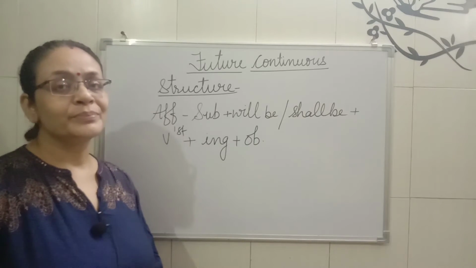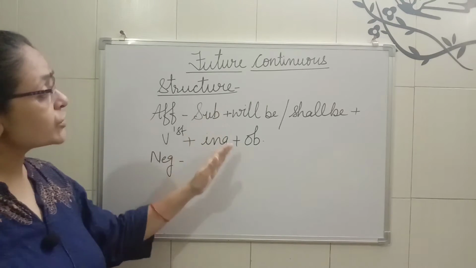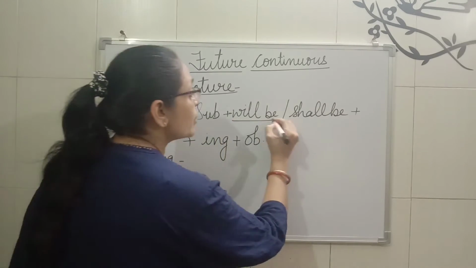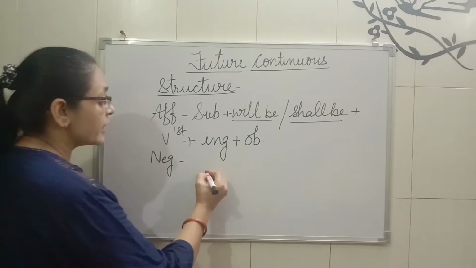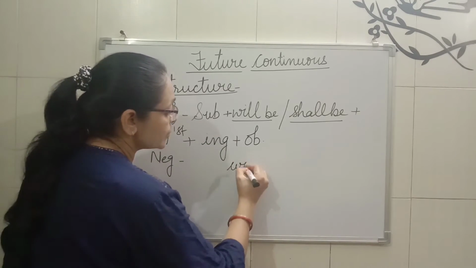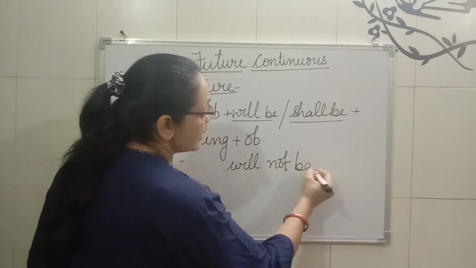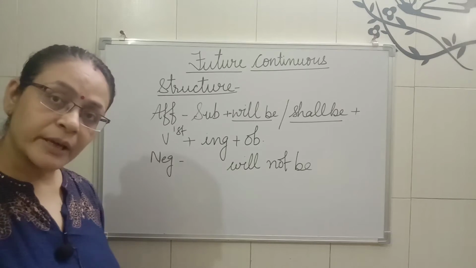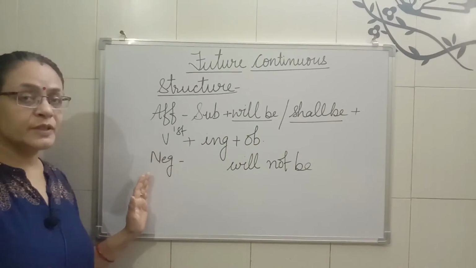Right? Now if we are having negative sentences, what will we do? The structure will remain as it is. But when we use will be and shall be, it will not come together. In these sentences we will use will not be and similarly shall not be. Clear? Only this much change will be there in negative sentences.